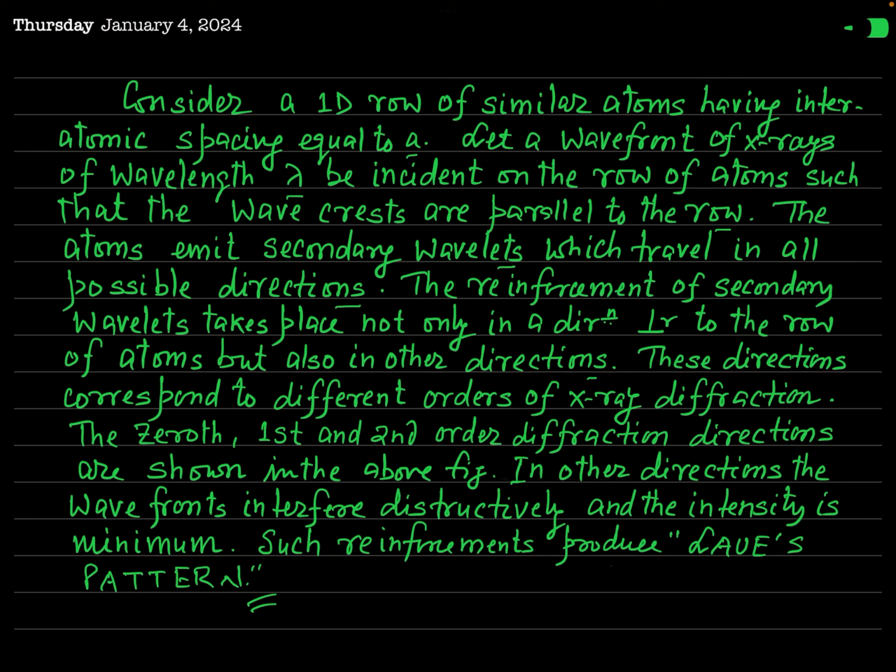These directions correspond to different orders of X-ray diffraction. The zeroth order, first order and second order diffraction directions have been shown in the figure. In other directions, the wavefronts interfere destructively and the intensity is minimum. Such reinforcement produces the Laue pattern.